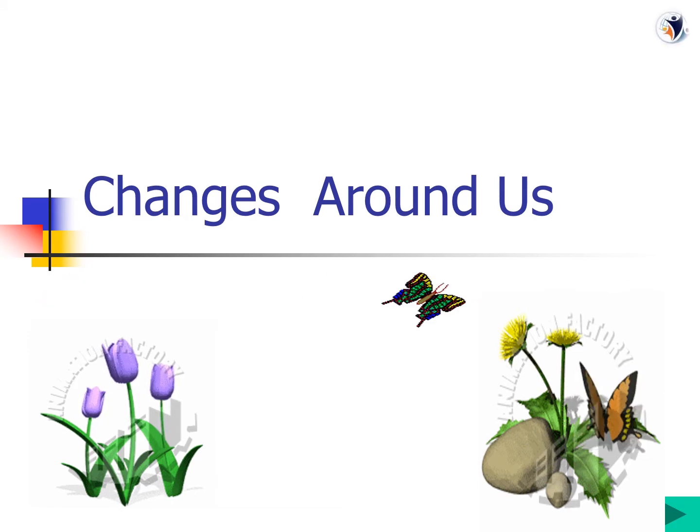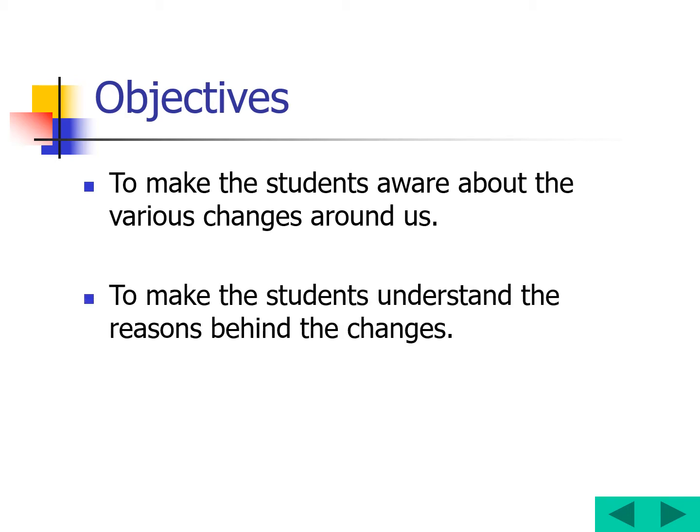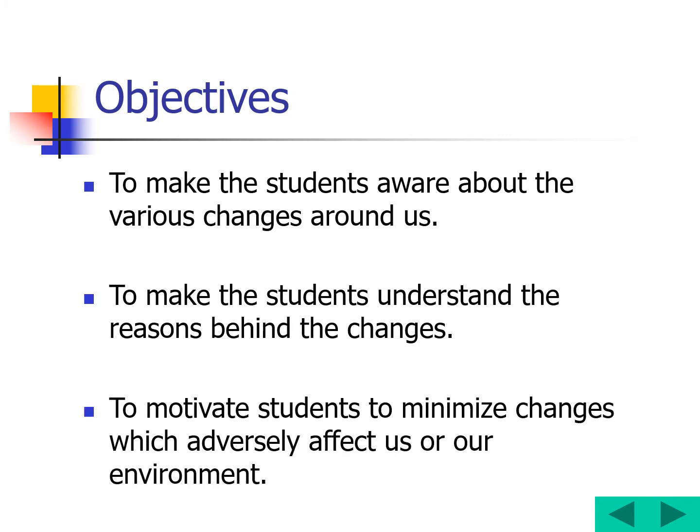Okay, let's start. In the changes around us, we are going to learn by the end of this topic to make the students aware about the various changes around us, to understand the reasons behind the changes, and to motivate the students to minimize the changes which adversely affect us or our environment. Means first of all we will understand what the various changes around us are, and what the reasons behind those changes are, and then to minimize those changes and see what their effects are on us or on our environment. We will discuss all these topics, children.